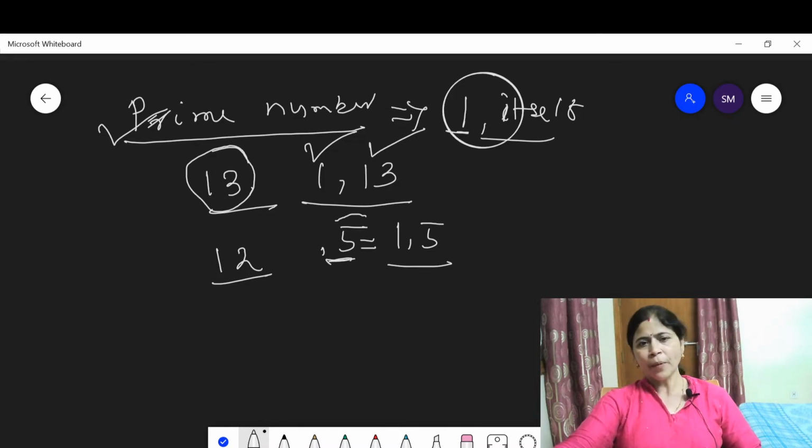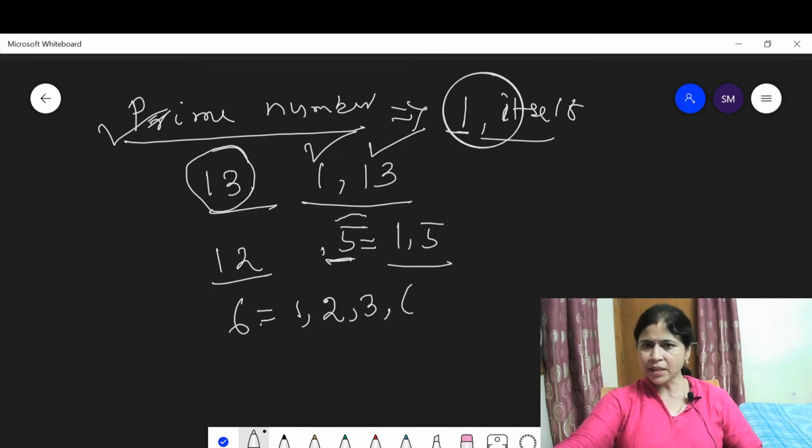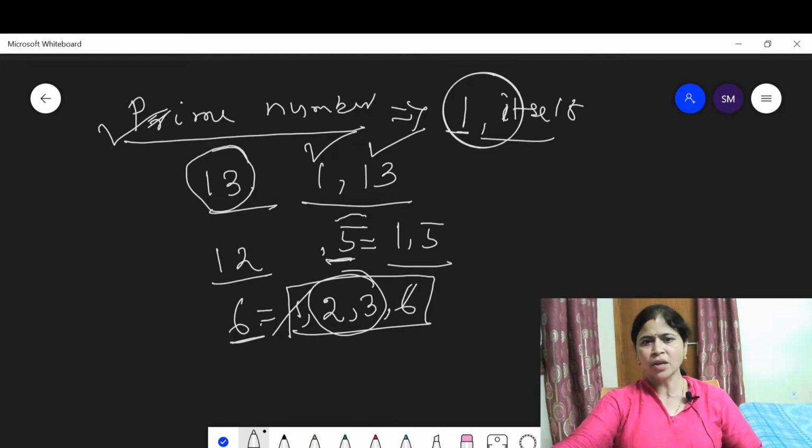No. Suppose we take 6. Is 6 a prime number? Let us find the factors of 6. 1 is a factor of 6. 2 is also a factor of 6. 3 is also a factor of 6. Then 6. How many factors are there? 4 factors. Except 1 and 6, 2 and 3 are also factors of 6. This says that 6 is not a prime number. 6 is a composite number.